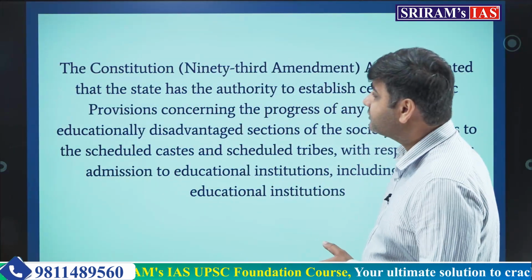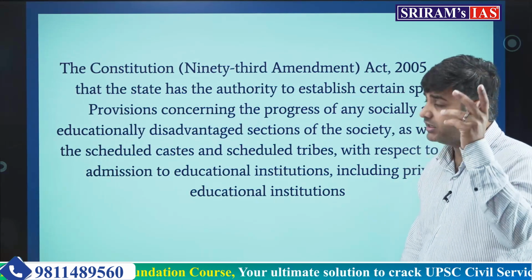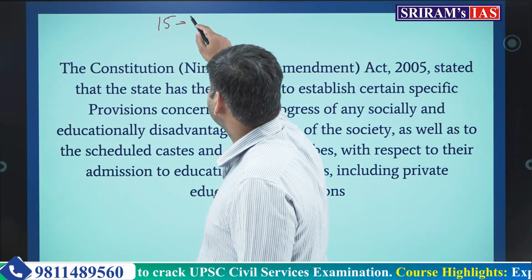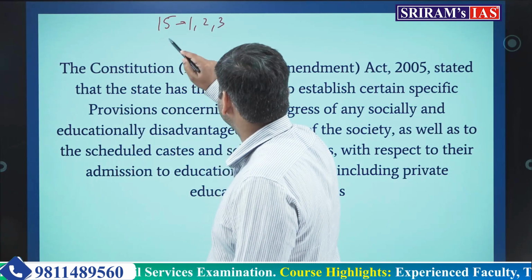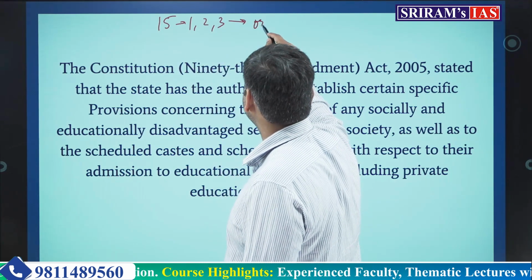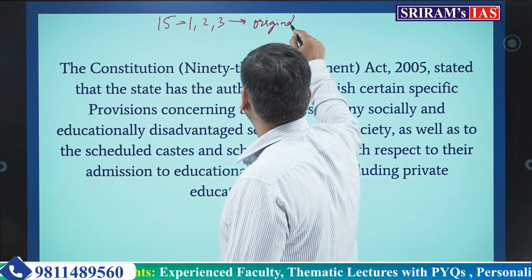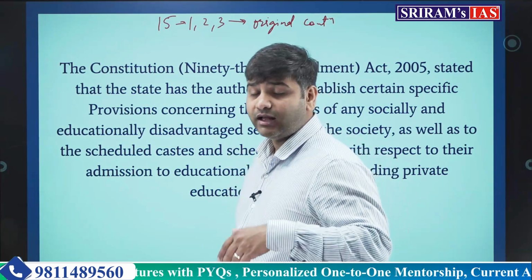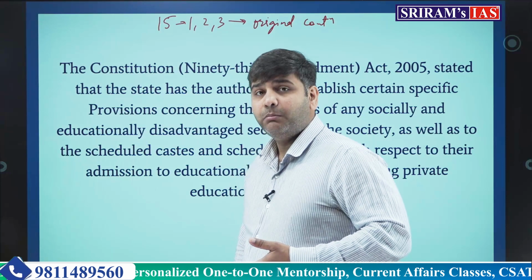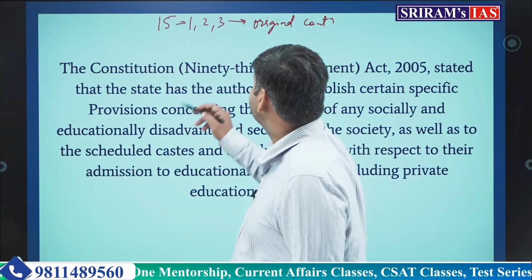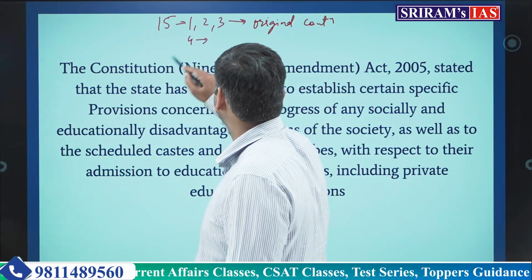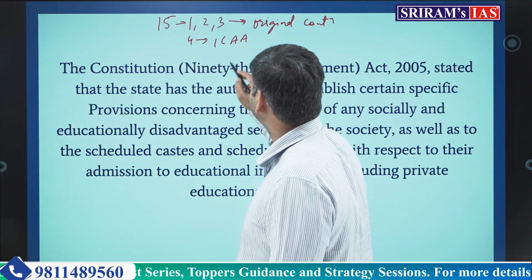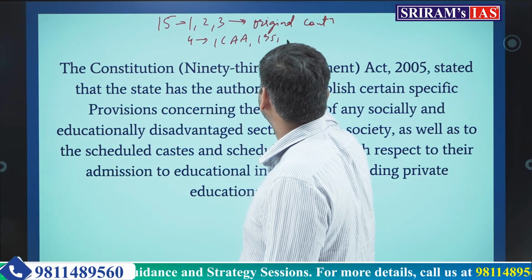Now several other things also happened. Article 15 has 1, 2 and 3 clauses. These 3 clauses were present in the original Constitution. Okay, and then other clauses were added by several amendments. For example, clause number 4. This was added by the first Constitutional Amendment Act in 1951.